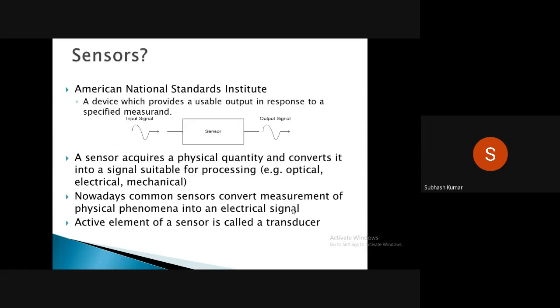Now, what are sensors? You can see in the figure the input signal and the output signal.